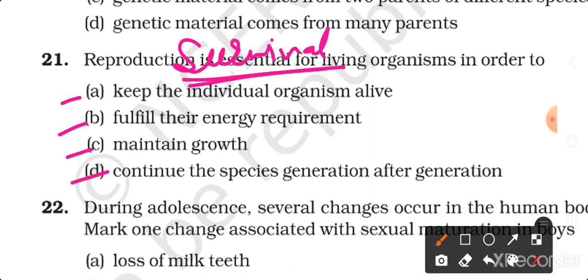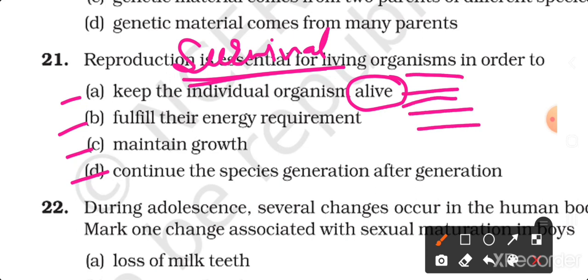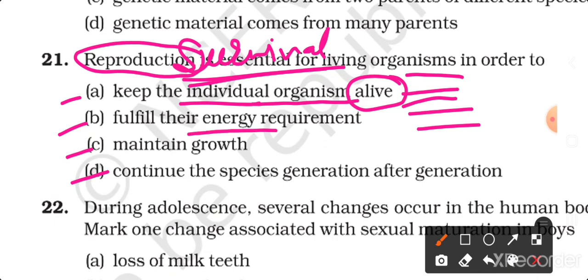All other life processes, other than reproduction, are essential to keep the organism alive. If any organism has to stay alive, then all the life processes are necessary, but reproduction is not required for a single individual to be alive. It is also not needed for the energy requirement or to maintain growth.